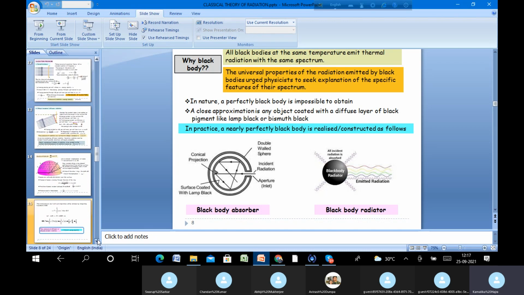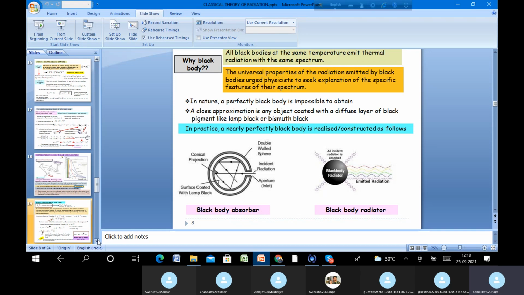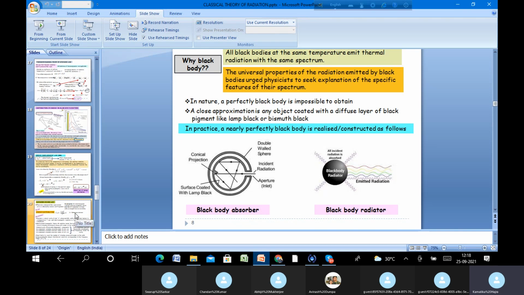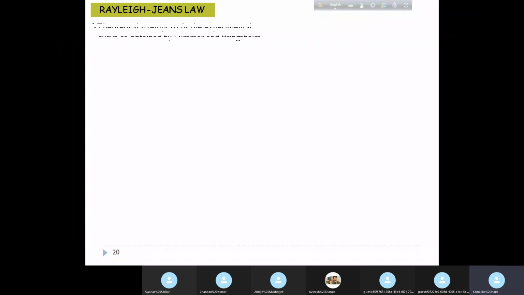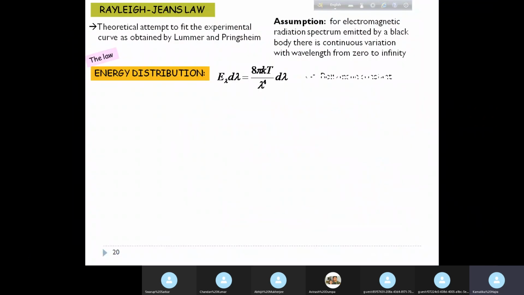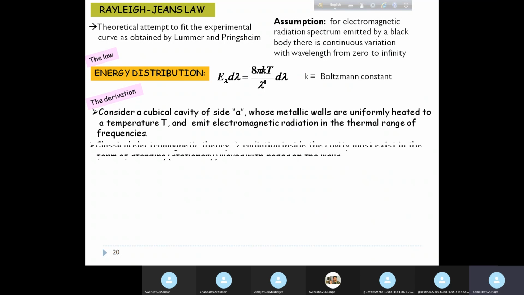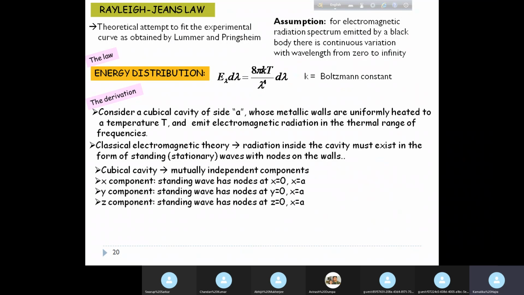Which is why it was assumed that inside the cubical cavity, radiation must exist in the form of standing or stationary waves with nodes at the wall.